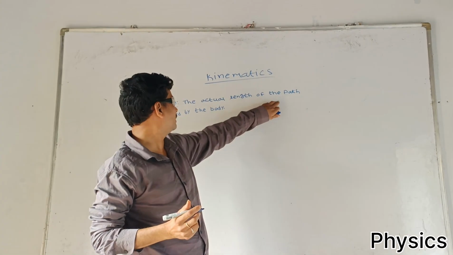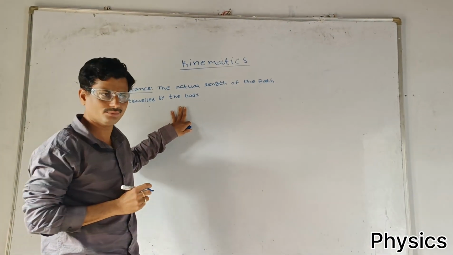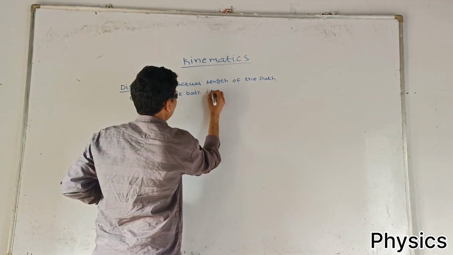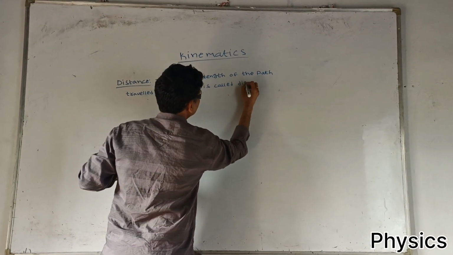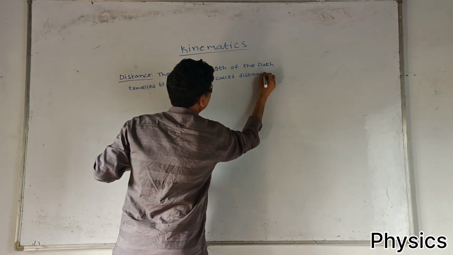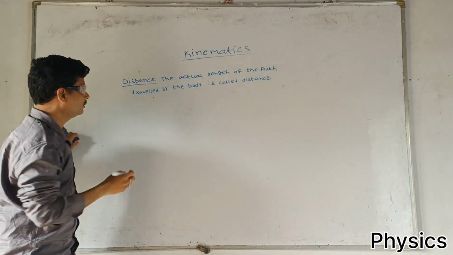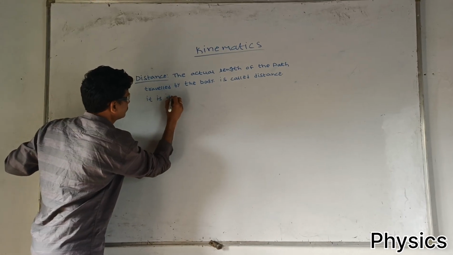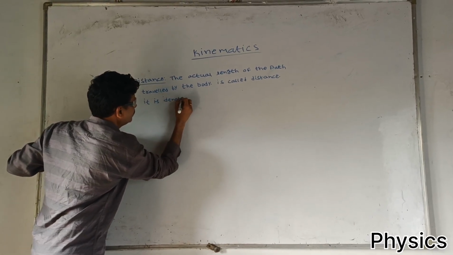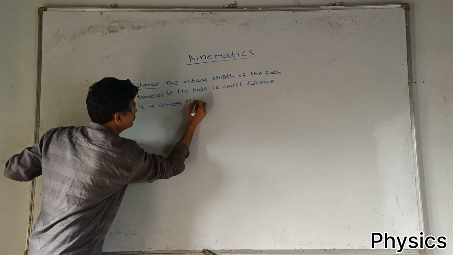The actual length of the path traveled by the body is called distance. It is denoted by D.